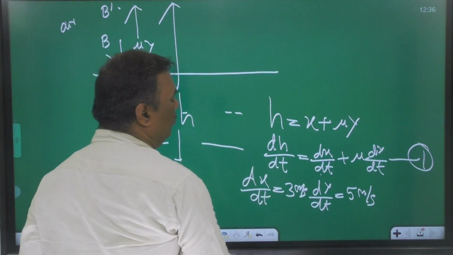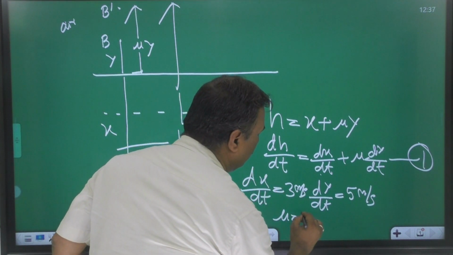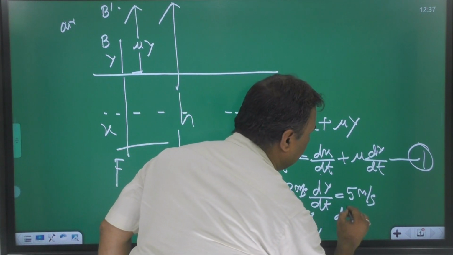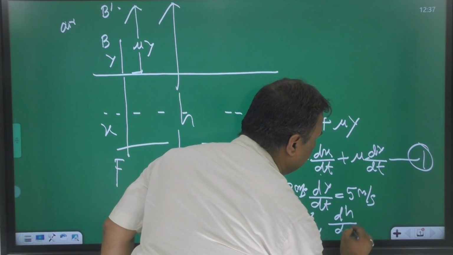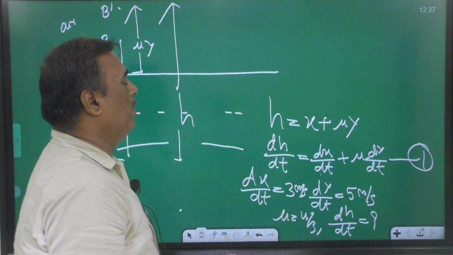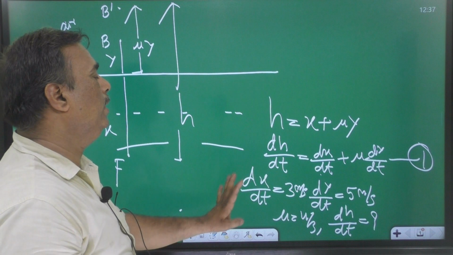Then mu is given 4 by 3. Then dh upon dt is the apparent velocity of the bird. Apparent velocity of the bird you can calculate easily.